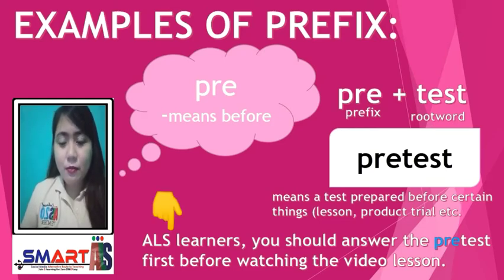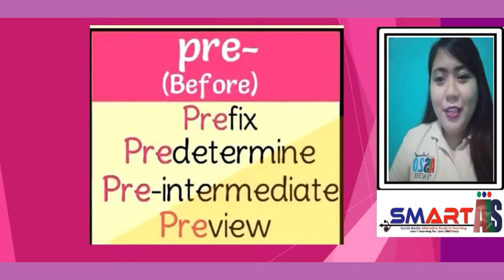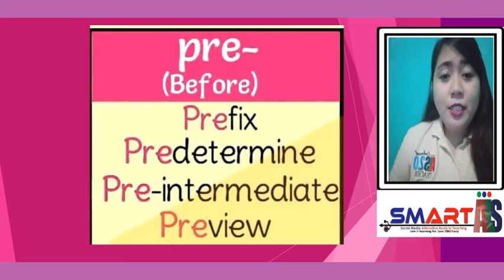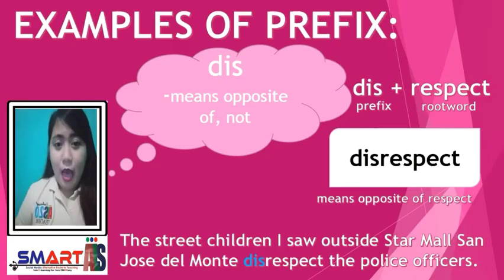Sentence: ALS learners, you should answer the pretest first before watching the video lesson. Here are other examples of words with the prefix pre. We have prefix, predetermine, pre-intermediate, and preview.